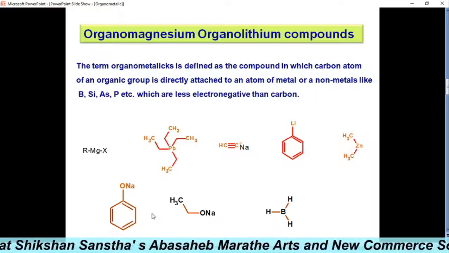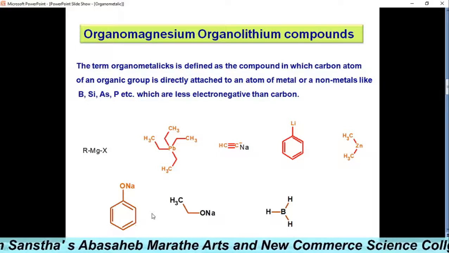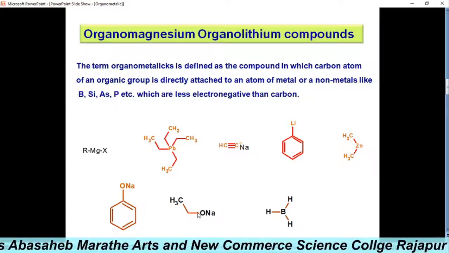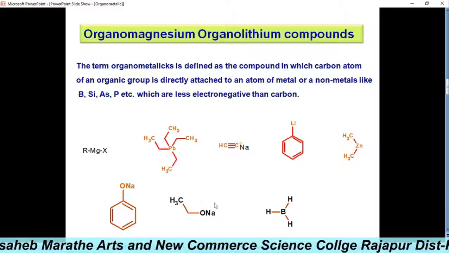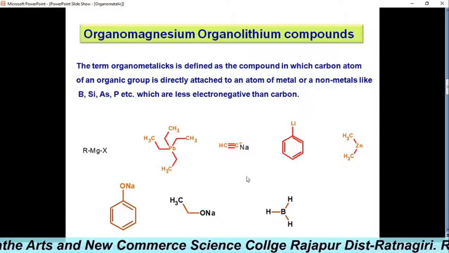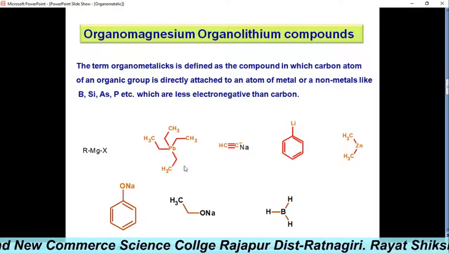Other examples also: sodium phenoxide, sodium ethoxide, or borane. Such examples are called organometallic compounds.